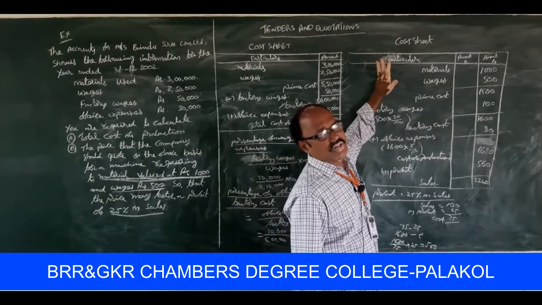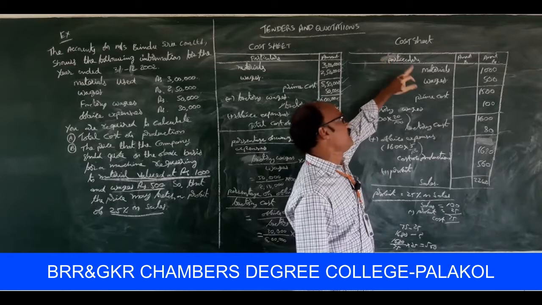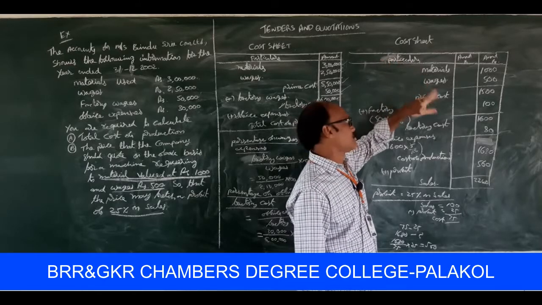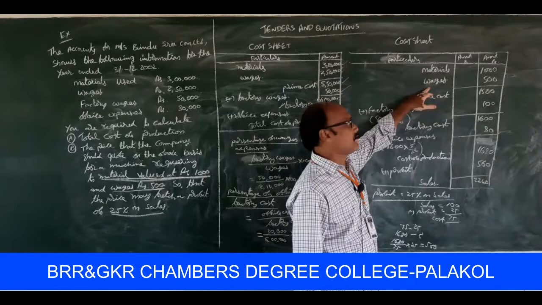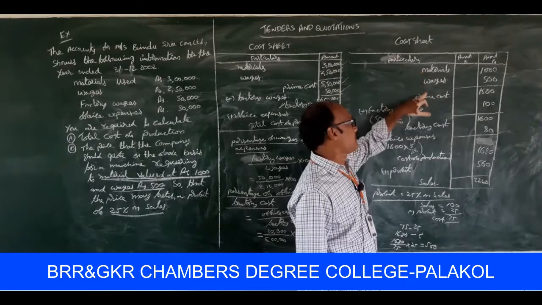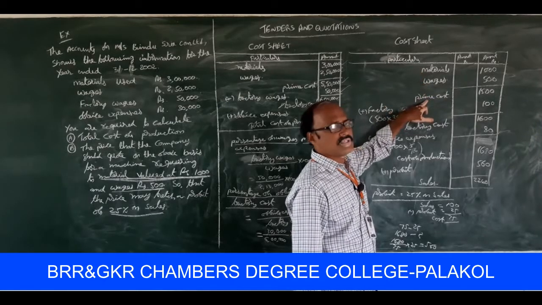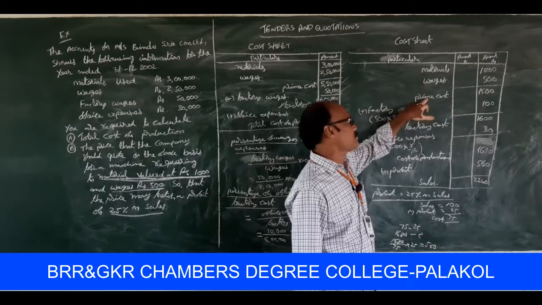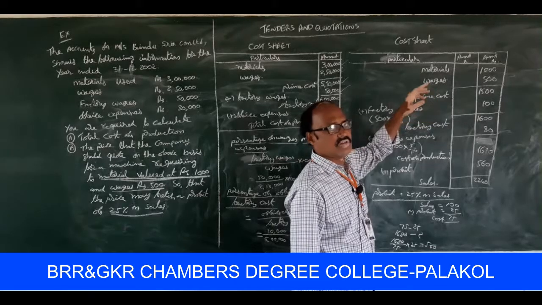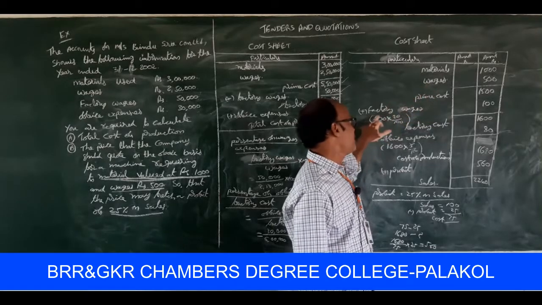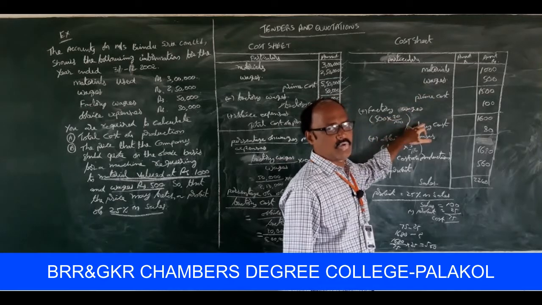This is the cost sheet for calculation of quotation price. Material how much? 1,000. Wages how much? 500. 1,000 plus 500 is equal to 1,500. The 1,500 rupees is to be treated as prime cost. Next, add factory overheads.